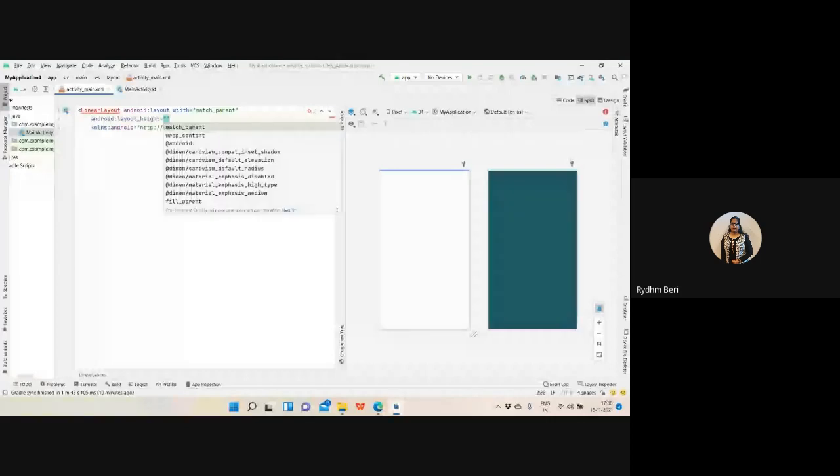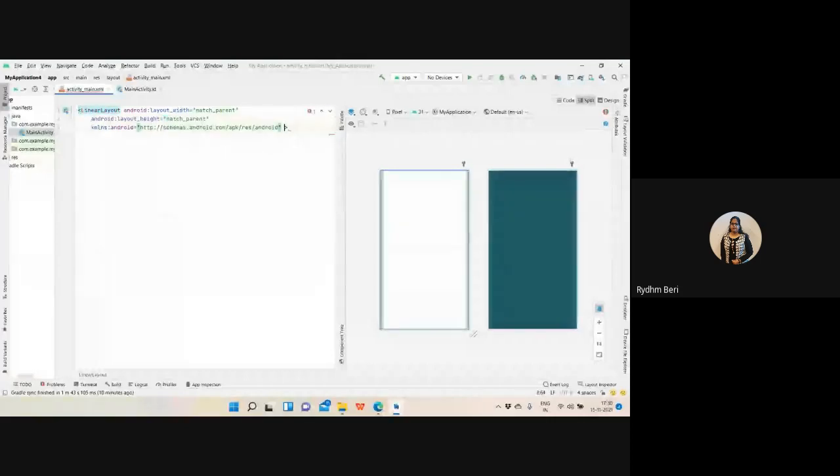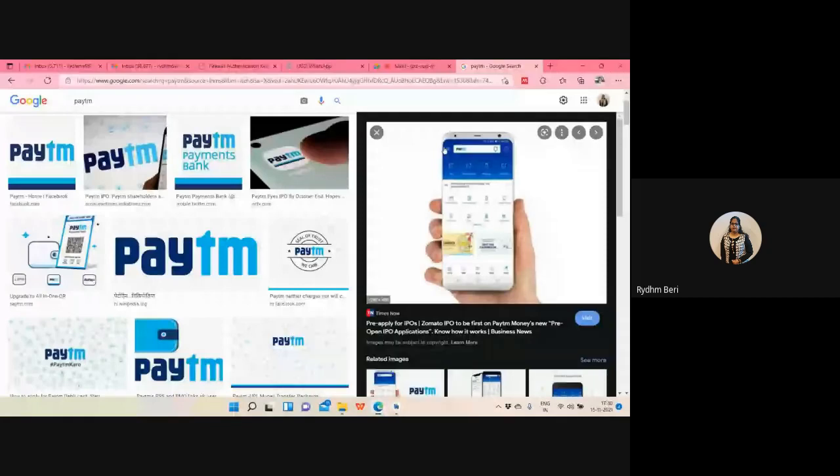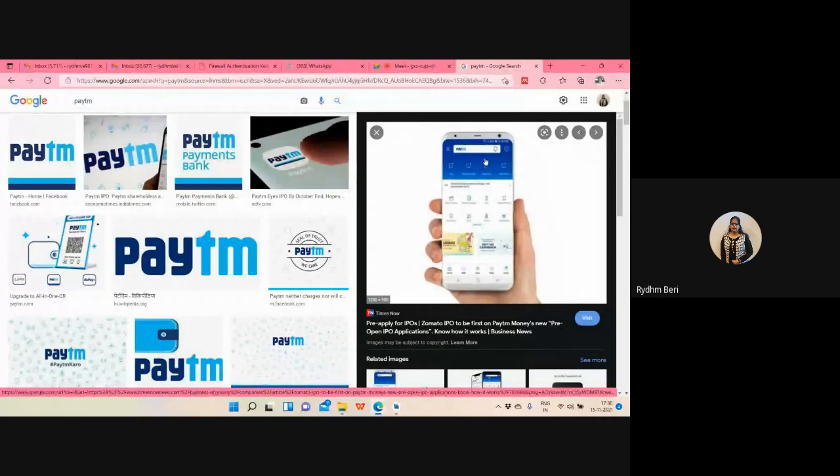So this is match parent, and then I'm going to have this linear layout. Firstly, I need to have a complete linear layout that I had already. Secondly, I need to have this layout. This blue part is divided into two parts, one and two. It's having two rows, one blue part and one white part, and this blue part is bigger than the white part.